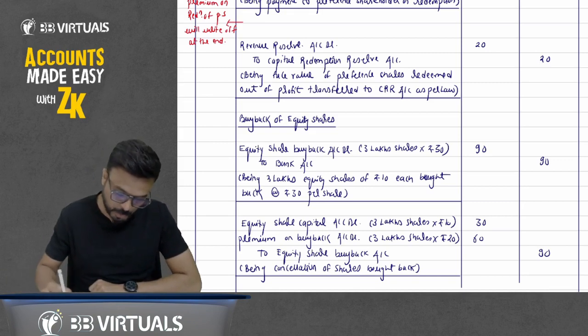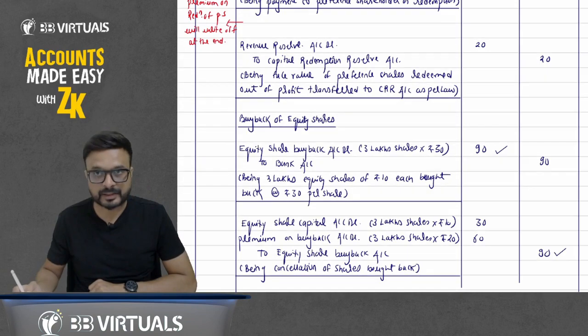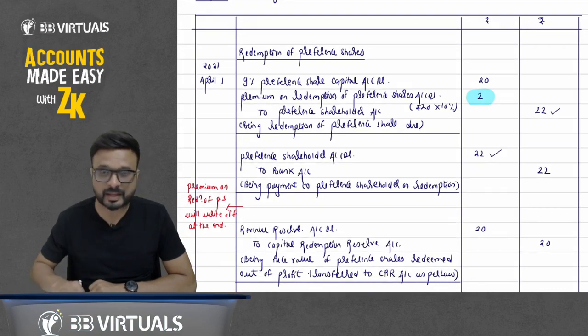What happened? You have debited here equity share buyback account and here you have credited. It is cancelled now. Here what happened? You have credited here preference shareholder account and you have debited preference shareholder account. So that account gets cancelled.